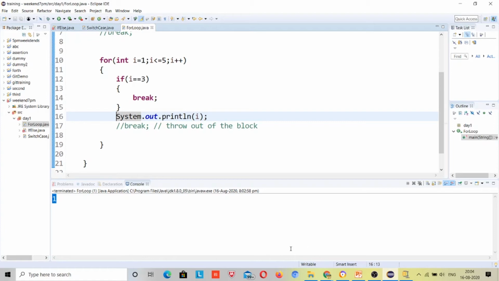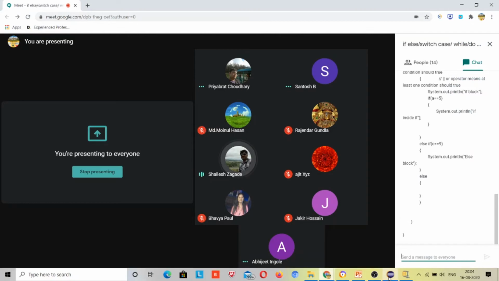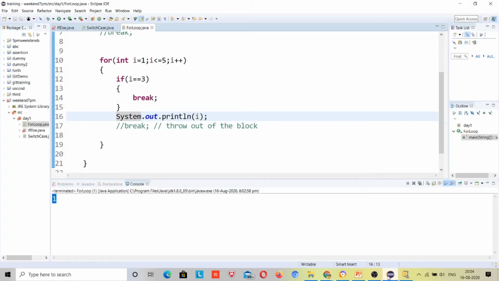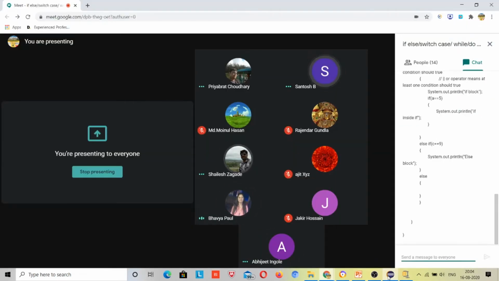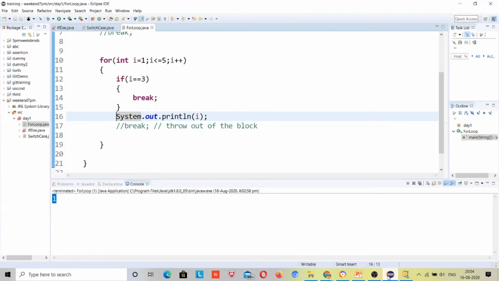I want to ask what output it will print here in the console. Guys, let me give a one line statement, then you can reply. As soon as it finds the break, it will come out of the loop.